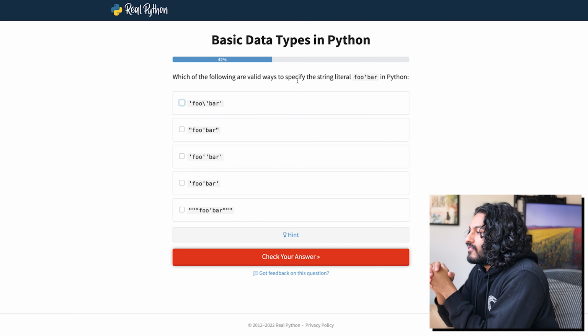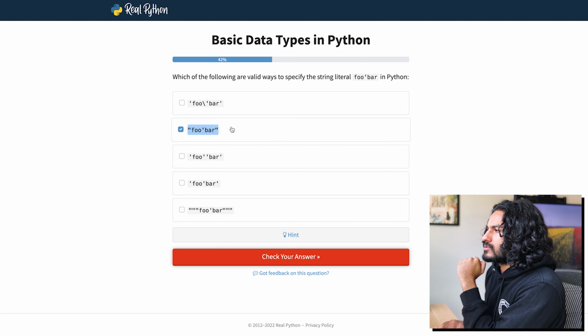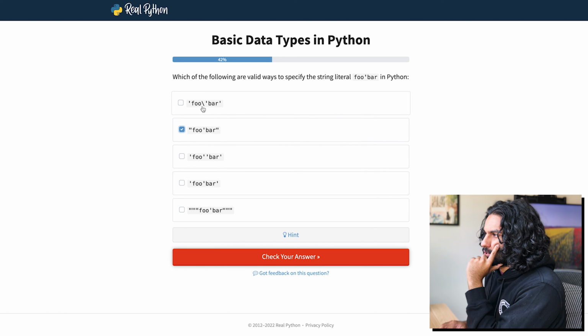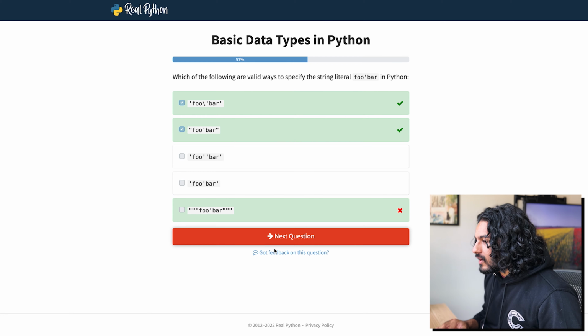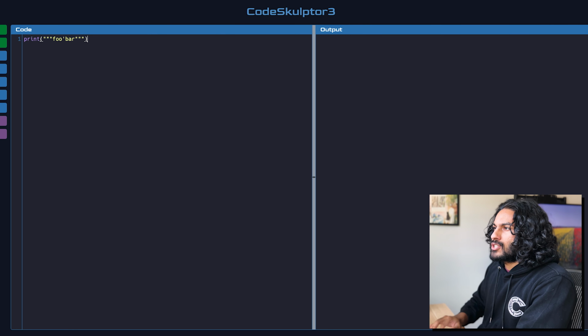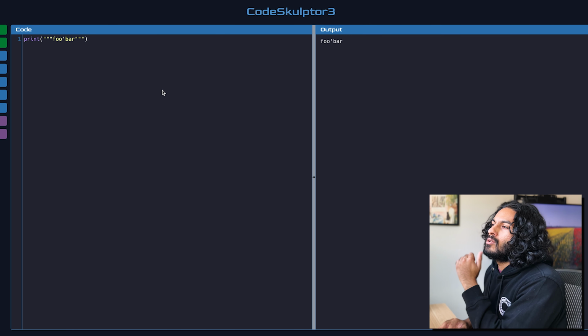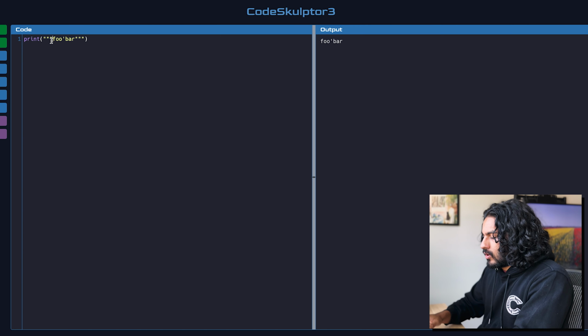Which of the following are valid ways to specify the string literal foo bar? Okay, well there's an apostrophe, which means we have to use double quotes. We can do this, yes, that's right. This would be two separate. I think this is right, because it would escape it. No, this would just have quotes in it, right? I don't know, how would you even do this? What? The last one is right? Why? I'm curious. Is it like if it's matched, it just doesn't show it? Oh, okay, interesting. So I guess we could add more, right? How to go to the next question?